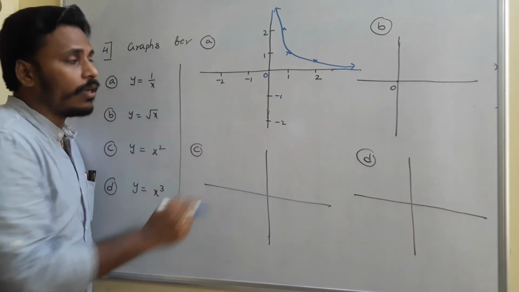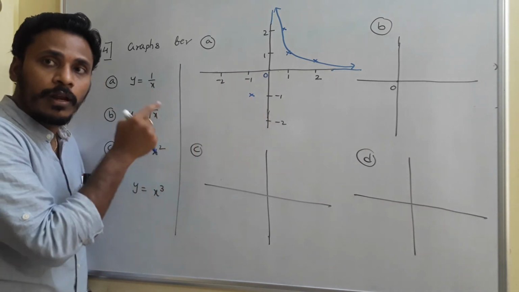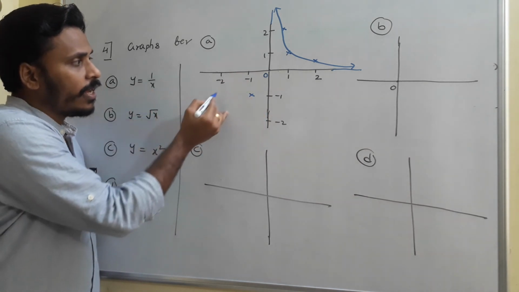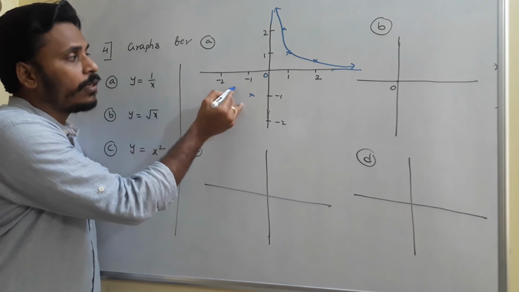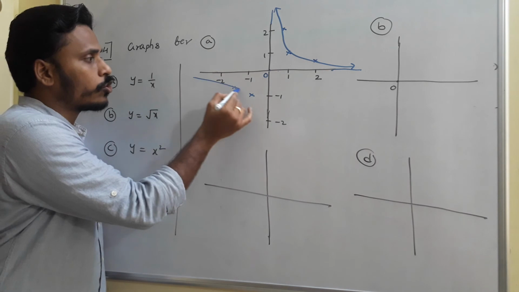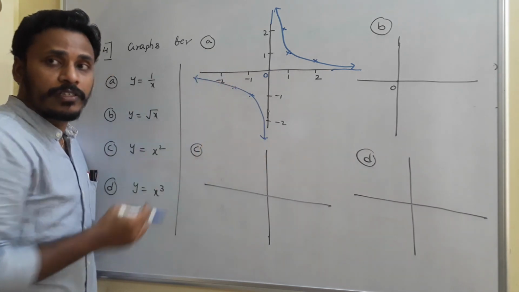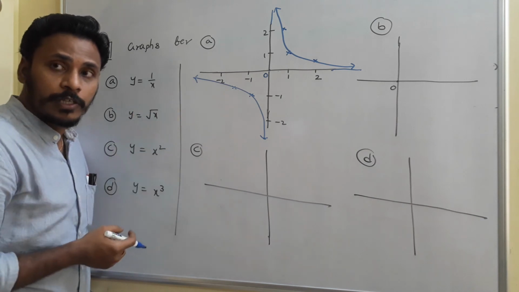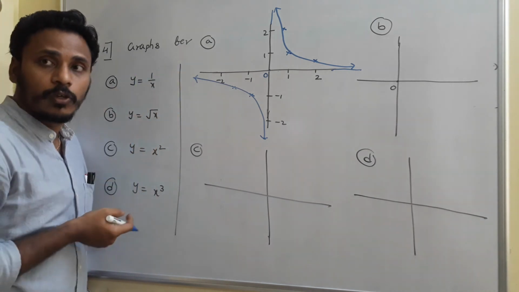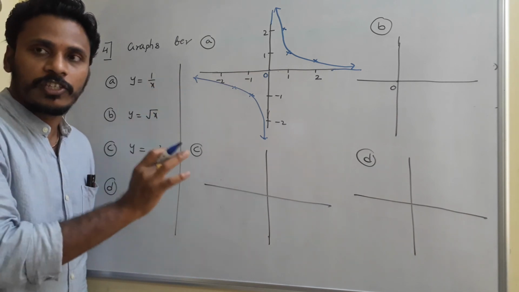Whereas in the negative region, for x minus 1, the value of y is minus 1. For x minus 2, y will be minus 1 by 2. So if you sketch the graph, it will go on like this. Just think about it, you will get two pieces. This is usually called a piecewise graph. This is the graph of y is equal to 1 by x. So you just observe the shape, rough sketch, that's enough.